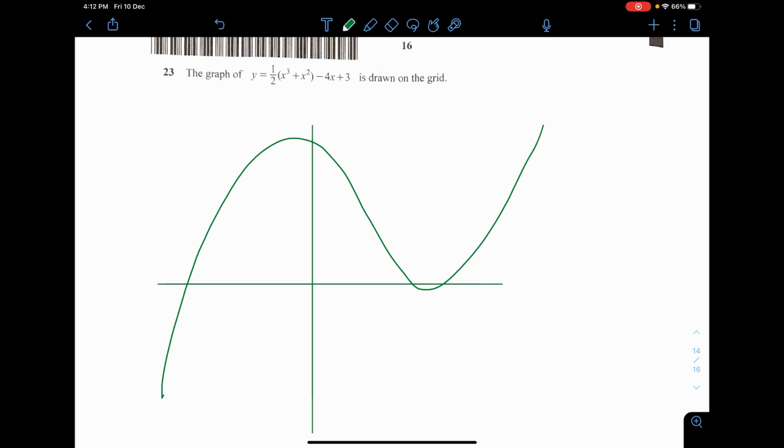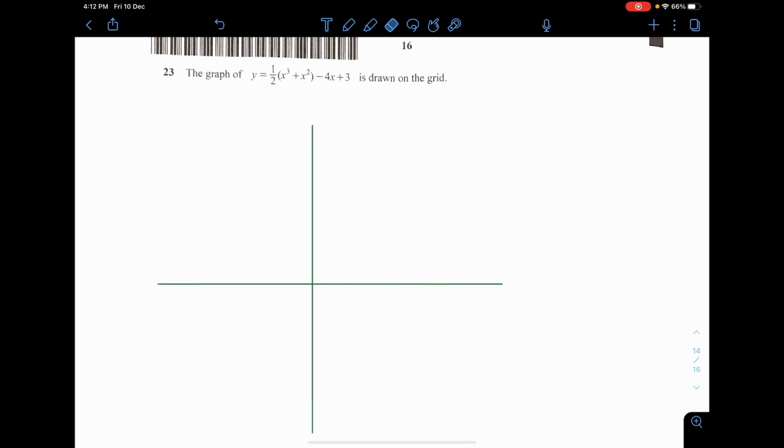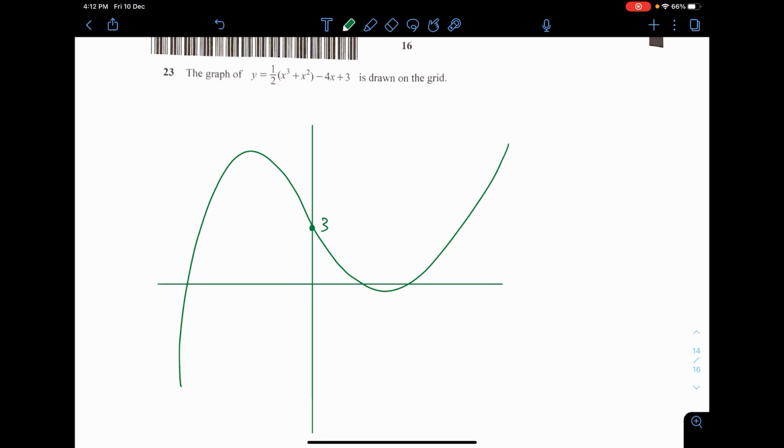Still terrible, but slightly better. Okay, this is much better. This one is 3. This one is 1. This one is around 1.6, I guess. Yeah, the picture will be like this.